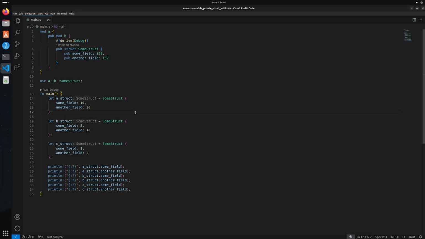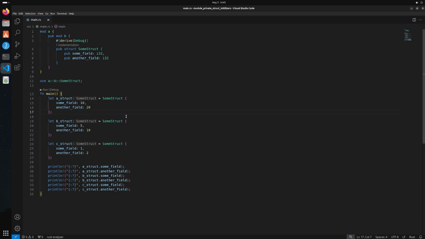So in this video, I just want to quickly cover something that I missed in a video, I think it was 2 videos ago, because somebody asked me the question: if I have a struct inside of a module and I have a field that is private, can I actually create that struct outside of the module? So like what I've got on screen here, right? I've got some struct that's in a module B. I'm then using that struct, and then basically I'm initializing it out here, right?